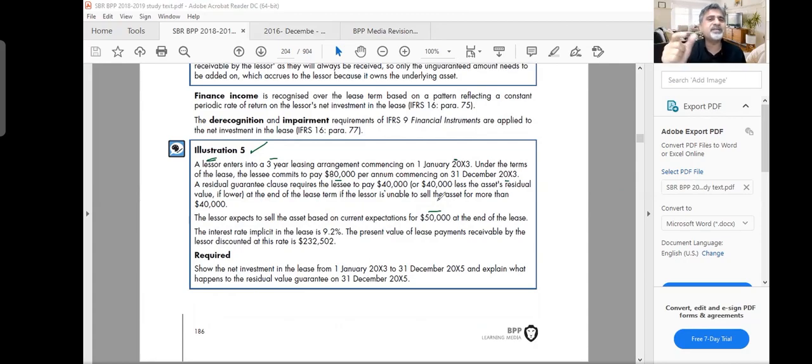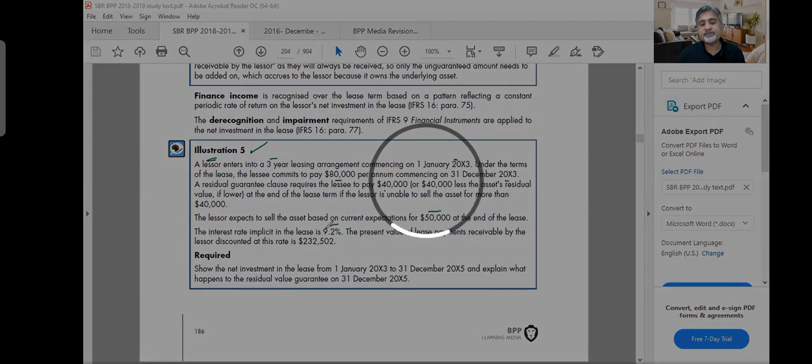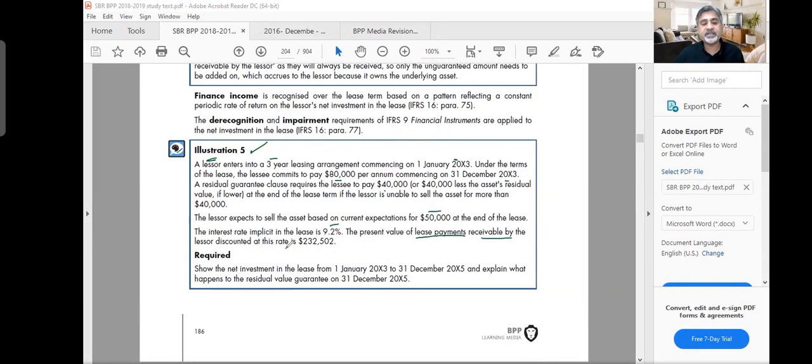So it means 10,000 is unguaranteed amount. The interest rate implicit in the lease is 9.2%. The present value of the lease payments receivable the lessor discounted at this rate is 232,000. So this 80,000, 80,000, 80,000 payments plus this 40,000 payment, 4 payments, 80, 80, 80, and this 40. Together, present value is 232,000.